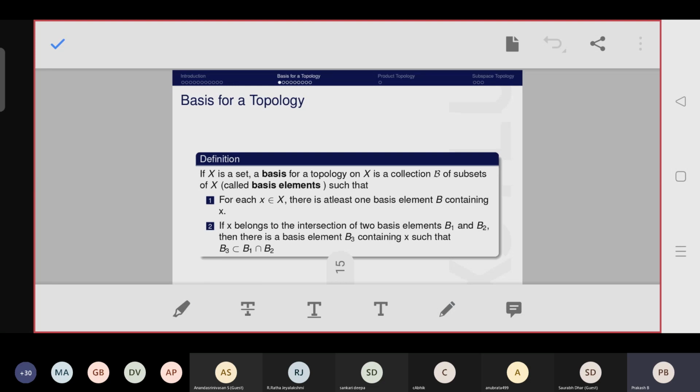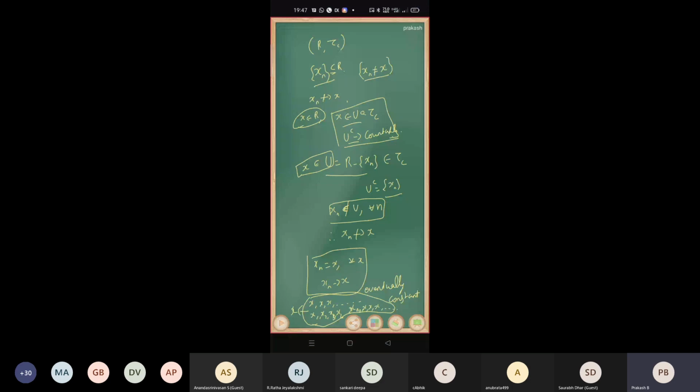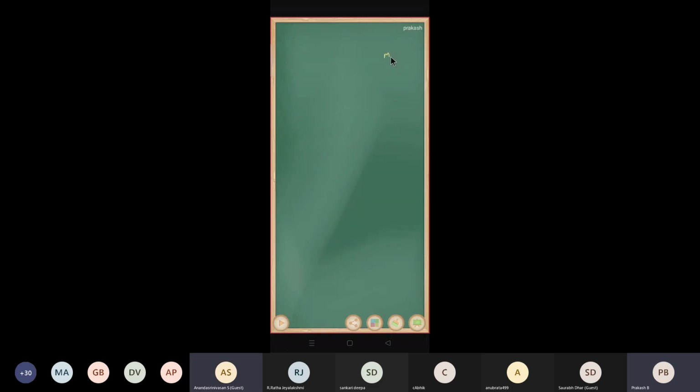Next, we are going to see the basis for a topology. Already we are comparing the topology with the metric space, right? In a metric space, we form an open ball.